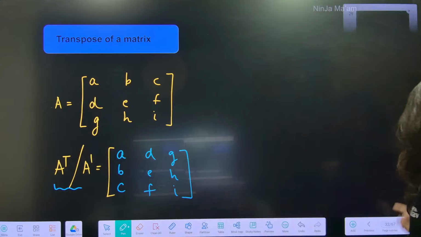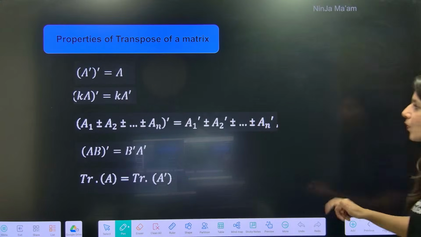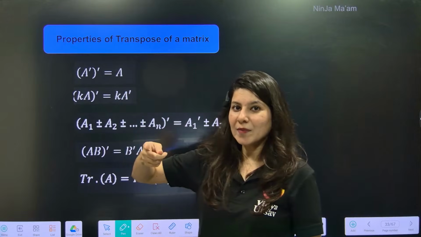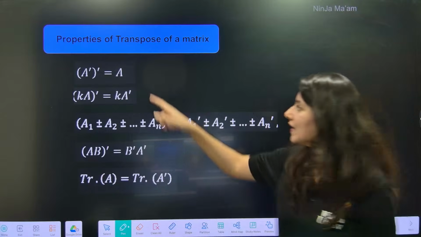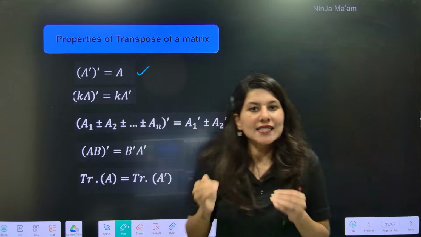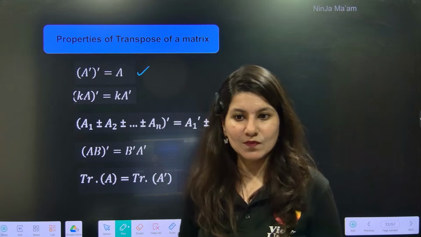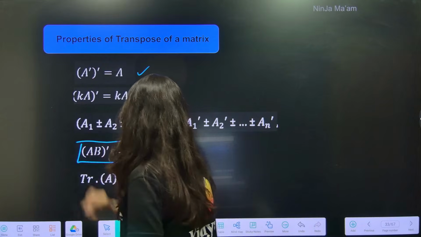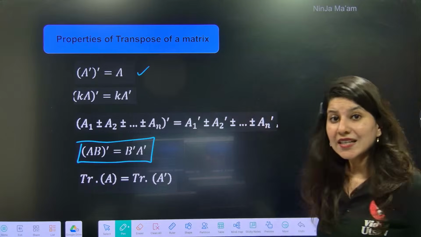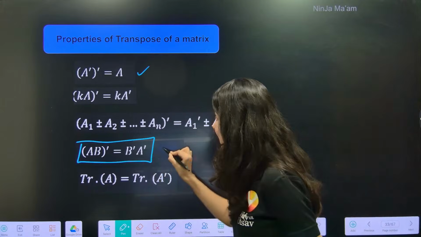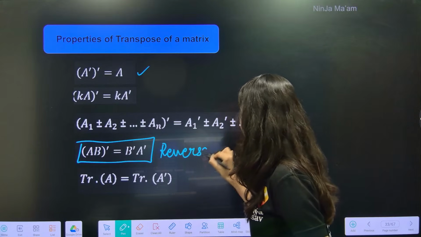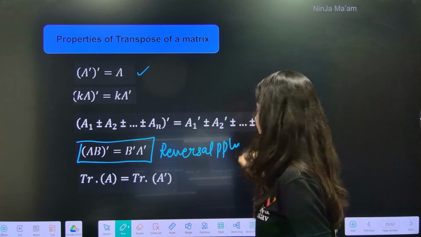Okay. So now let me talk about the properties of transpose. Suppose you take transpose of a matrix and then one more time take transpose, you will get the same matrix again. One more very important property of transpose: AB transpose is B transpose A transpose, the reversal property.